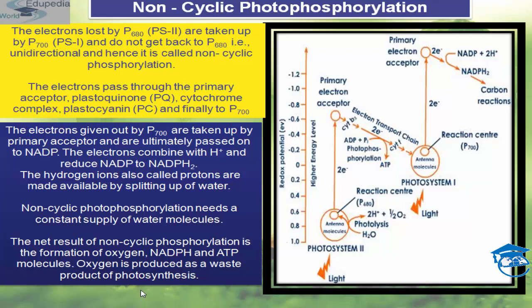Now students, what is the significance of non-cyclic photophosphorylation? First, it involves photophosphorylation and photolysis of water, students. Second, the electron transfer is unidirectional, as you can see, and it is non-cyclic. That means it does not return the electron to P680.